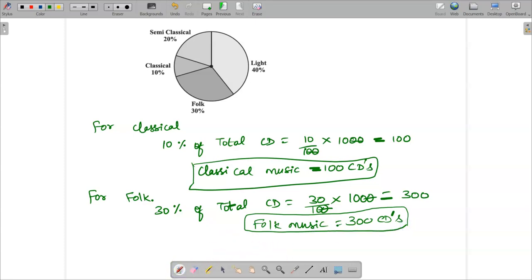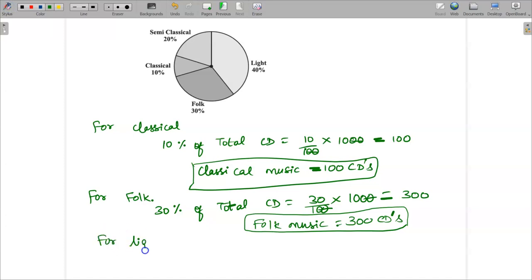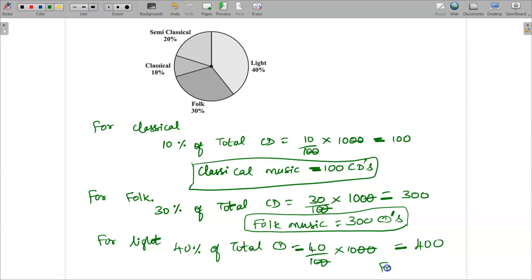And then finally for light music. For light music, it is around 40%. So 40% of total CD they will make. So 40 by 100 into 1000. The zeros get cancelled. 40 into 10 is 400. So for light music, it is 400 CDs.